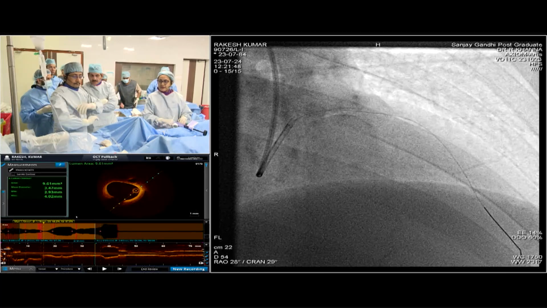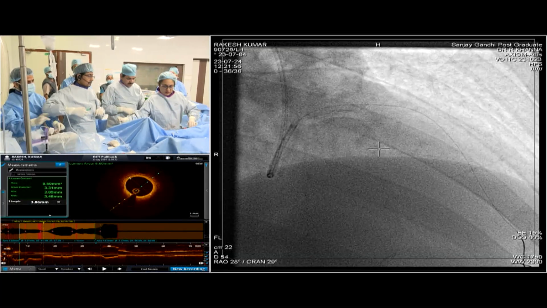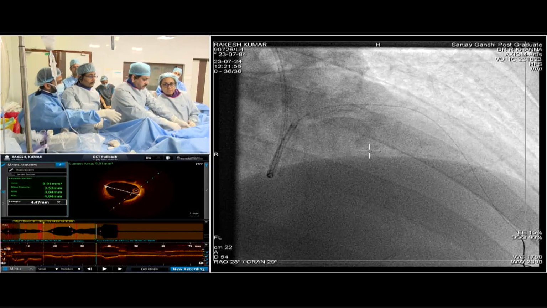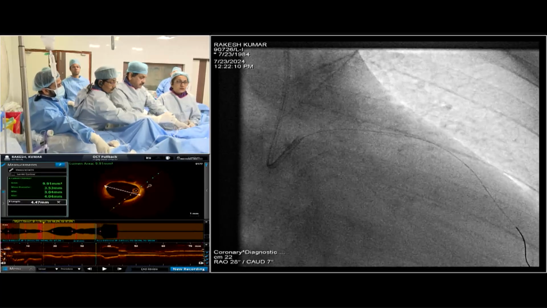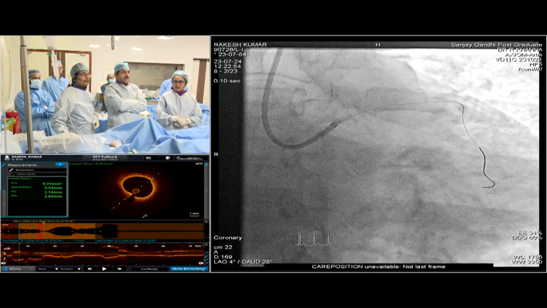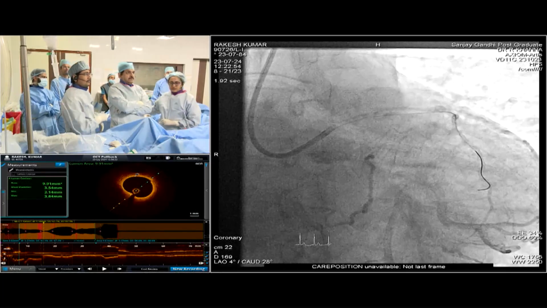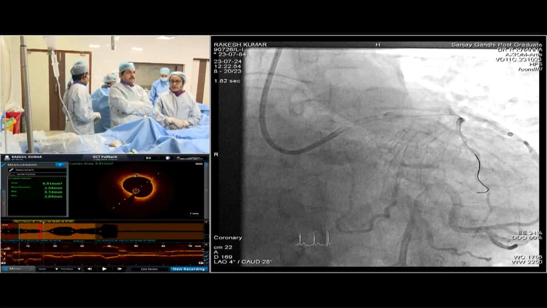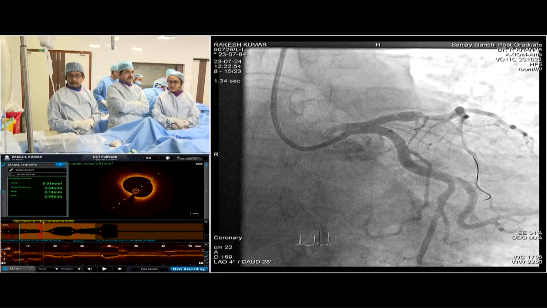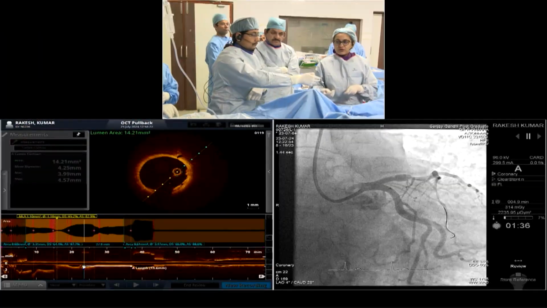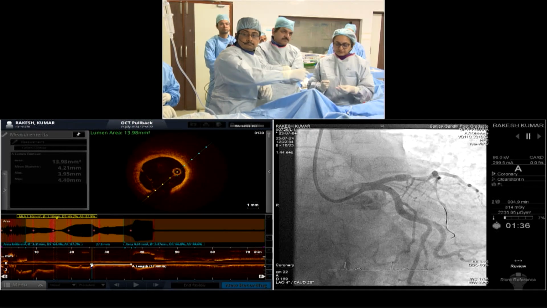So what's the length in the distal part? Can you tell me what's the distal reference diameter? 3.8. And what's the proximal? Flush, lumen, EL to EL. Looks better. We don't want to keep a wire in the circumflex, because we can keep one wire in the circumflex. There's a wire in the circumflex. Can you tell me what is the distance between the ostia and the remodeled segment? At its proximal edge it's coming about 10 millimeter, sir. 9 to 10 millimeter.